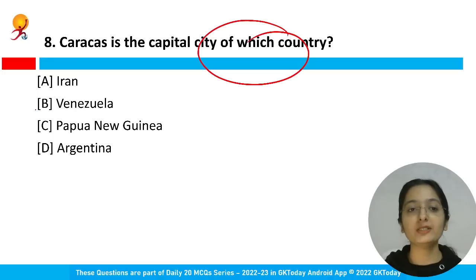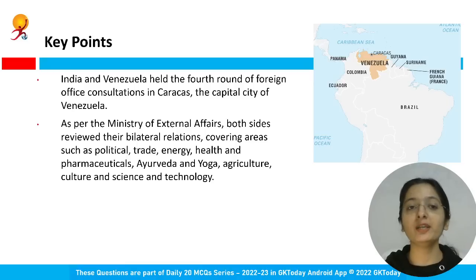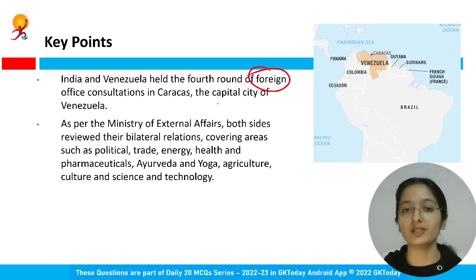Caracas is the capital city of Venezuela. Option B is the correct answer. And why are we covering it? Because recently India and Venezuela held the fourth round of their foreign office consultations in their capital city, that is